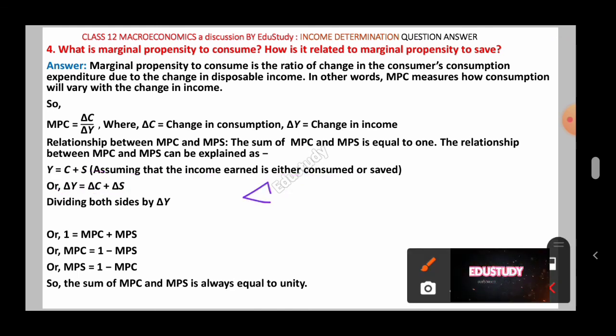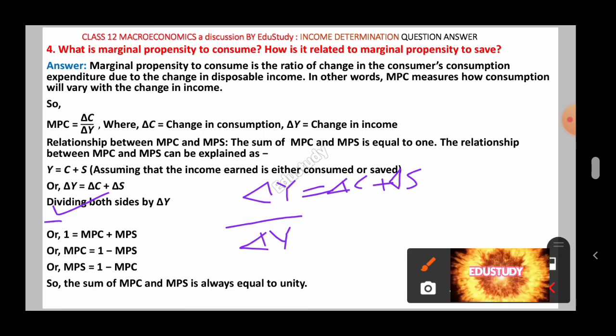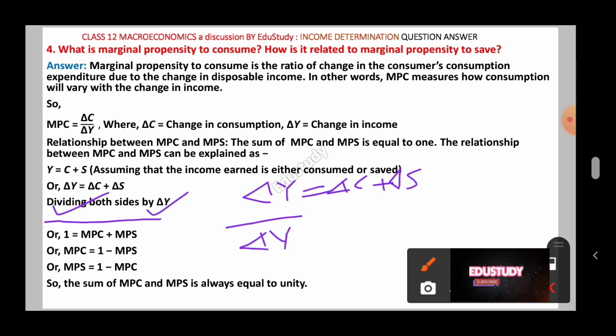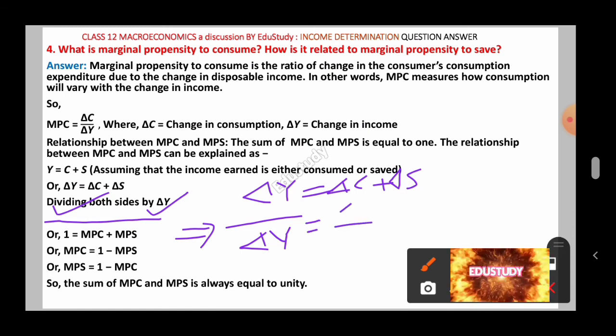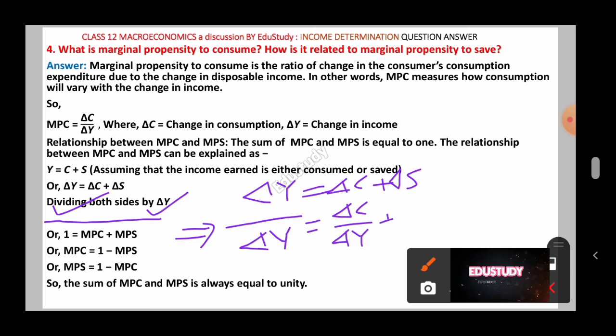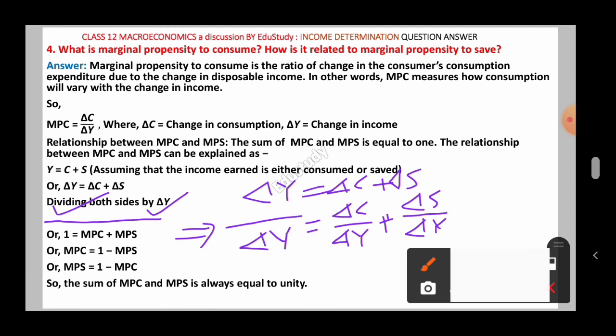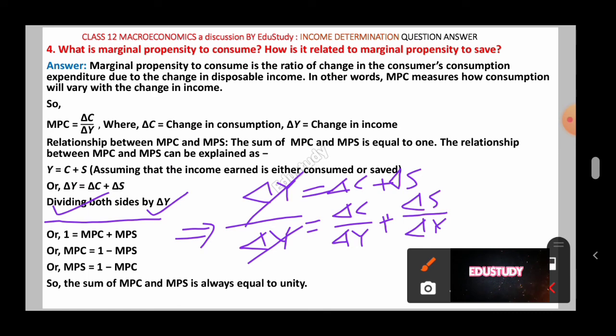Now del Y equals del C plus del S, both sides should be divided by del Y. You may include this line here: dividing both sides by del Y. Then we have del Y by del Y, plus del C by del Y plus del S by del Y. Del Y by del Y, if you cancel in the simplest form, gives the value 1. So therefore it is taken as 1 here.